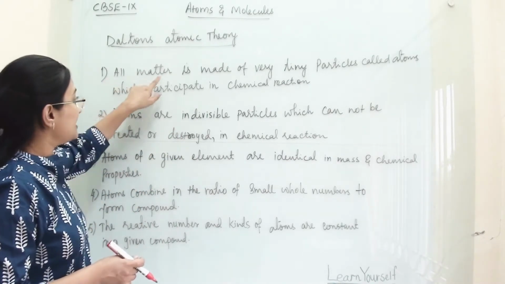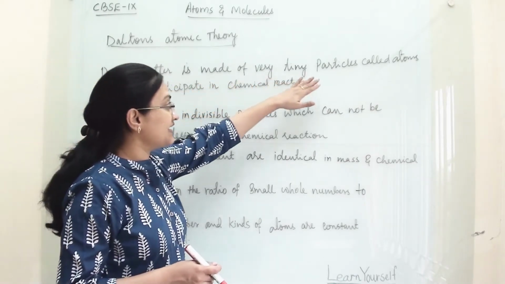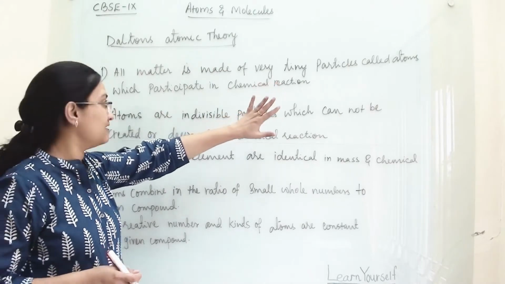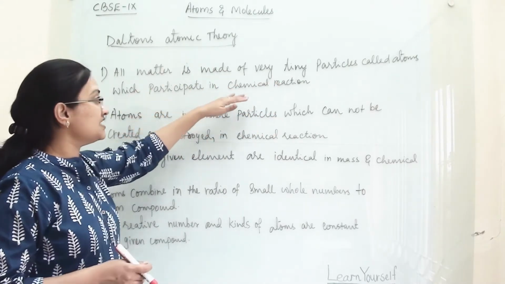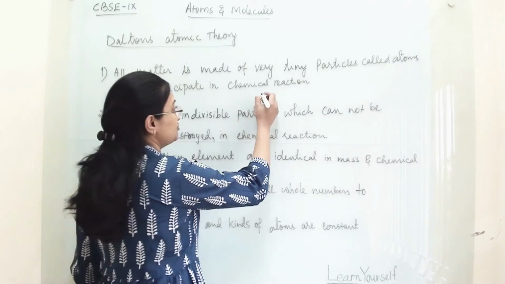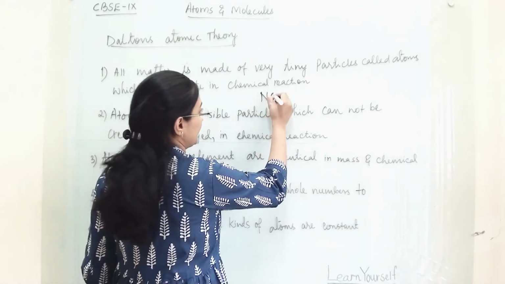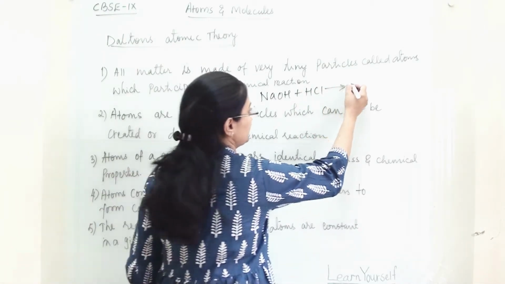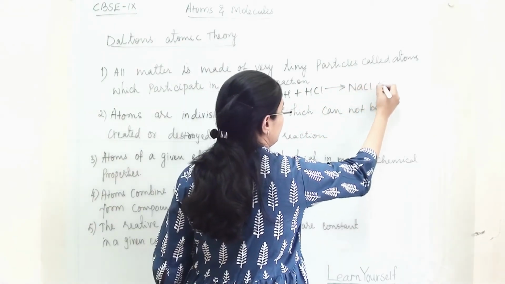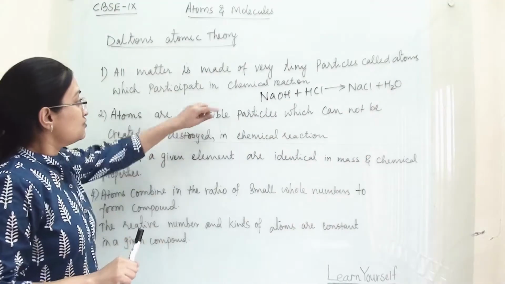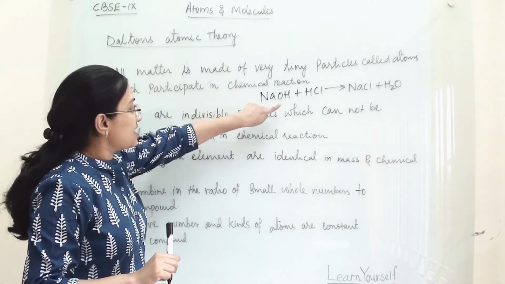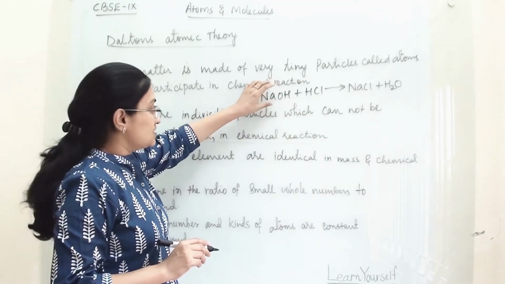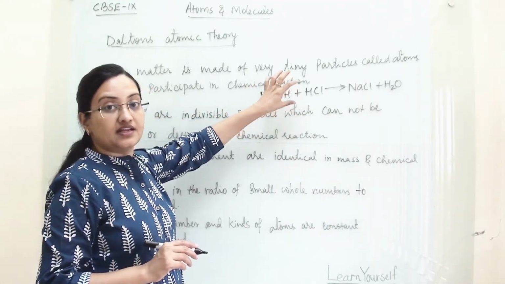First, all matter is made of very tiny particles called atoms. So all matter is made up of atoms, which participate in chemical reactions. With a reaction you can explain this: NaOH plus HCl will give us NaCl plus H2O. Here you can explain that in this chemical reaction, what is taking part is atoms.